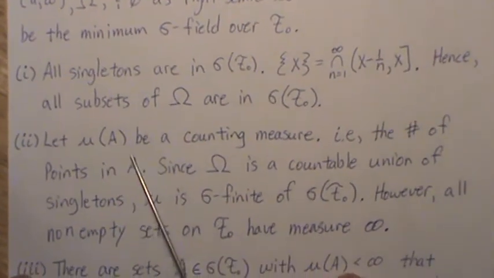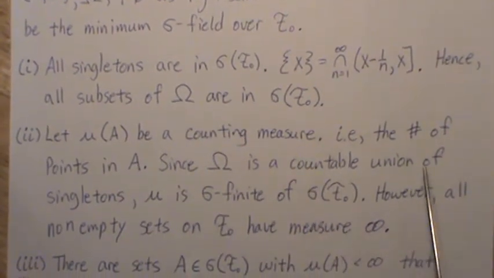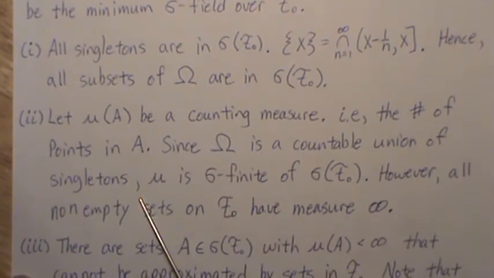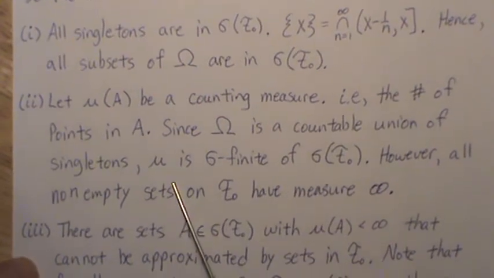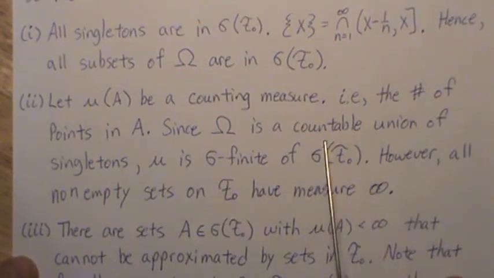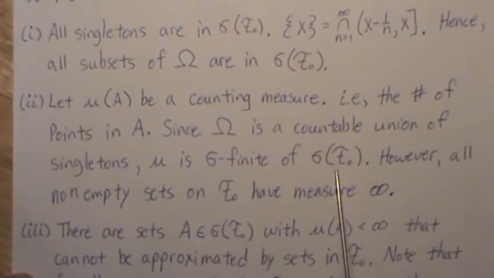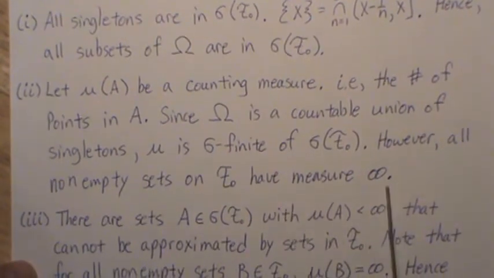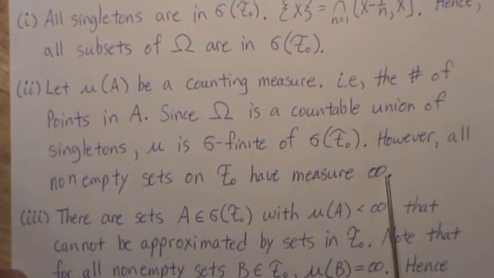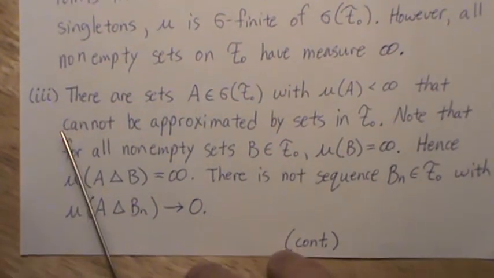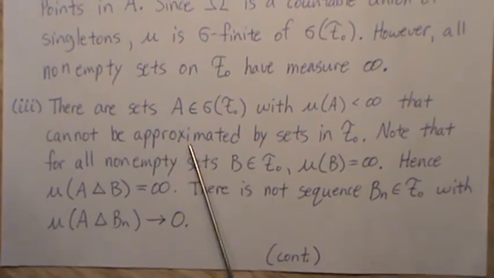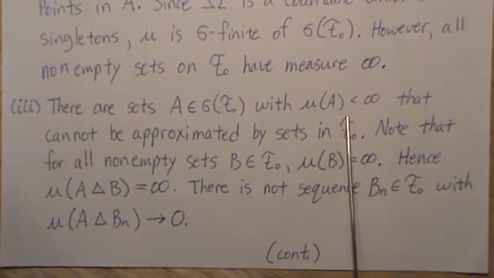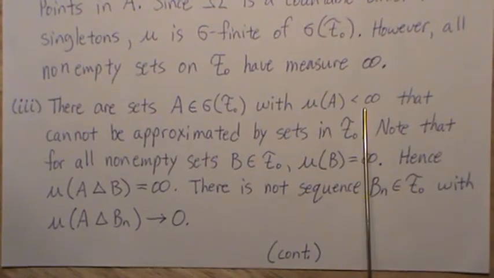Now let's let mu of A be a counting measure, i.e. it's the number of points in A. Since omega is a countable union of singletons, mu is sigma finite on the sigma field. However, all non-empty sets of the field F have measure infinity.